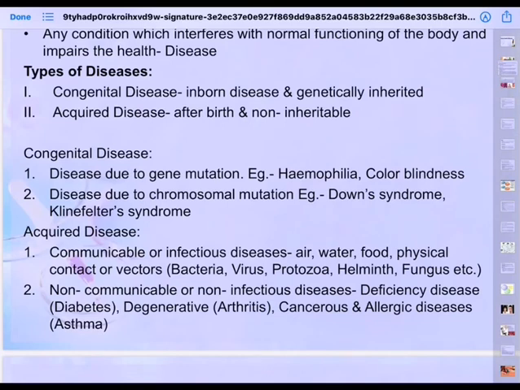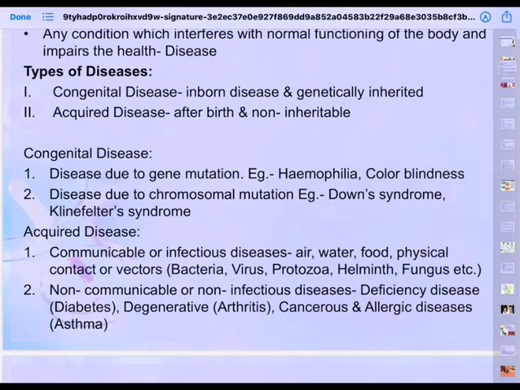And then mental disorders, these include depression, anxiety, mental disability, etc. And then there are allergic diseases. These are caused when the body becomes hypersensitive to certain foreign substances. Example, asthma. And a person developing rashes all over the body when he eats something.